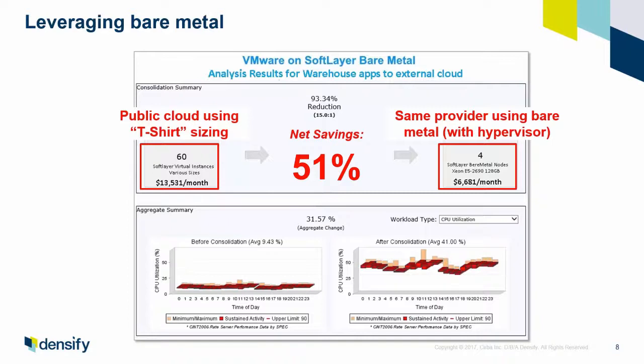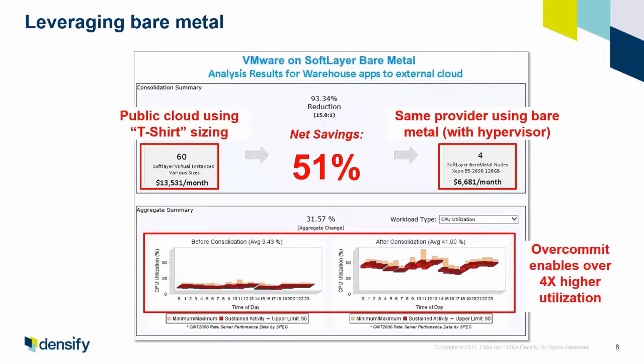And we're finding this comes up a lot in our customers where they're looking at their workloads saying, well, that's a very inefficient way to host them if I buy individual instances. And if I look at the bottom curves, you'll see why. If I buy 60 individual instances, I'm basically buying little islands of capacity for my workloads, and I'm sizing them to the peak utilization within that container, and it's a very inefficient use of capacity. We get very low overall utilization. If I buy bare metal and I overcommit using a hypervisor, I can stack things in this case over 4 times higher safely. And that's really the hallmark of virtual environments for the last decade, where you can do that in the cloud as well, because a lot of cloud providers are starting to provide bare metal options.